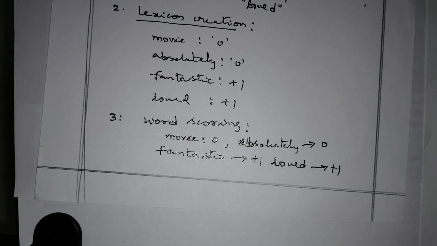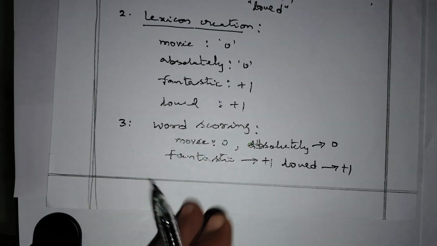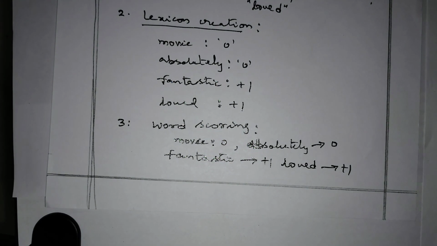What is next? The aggregation score. The fourth phase is the aggregation score.